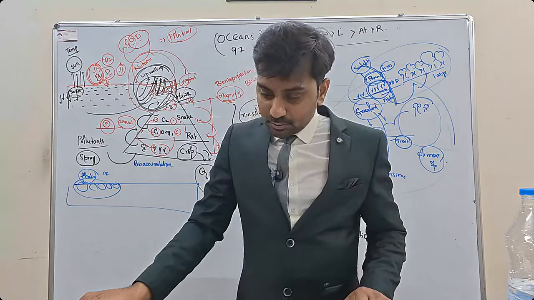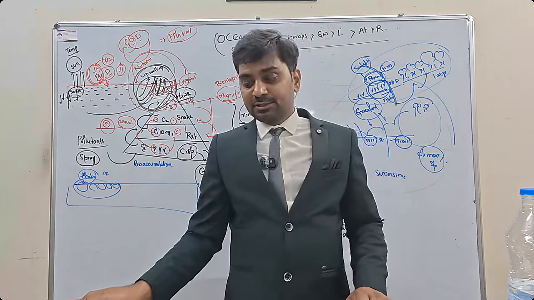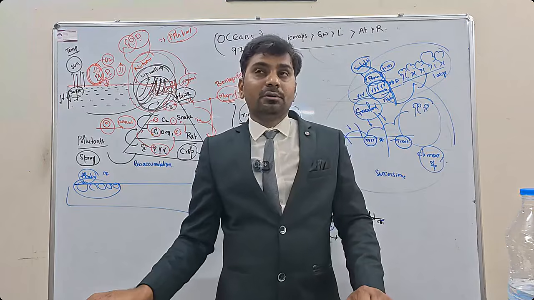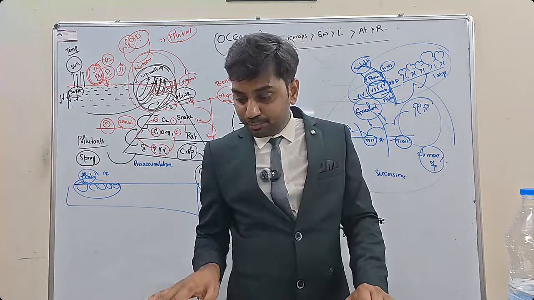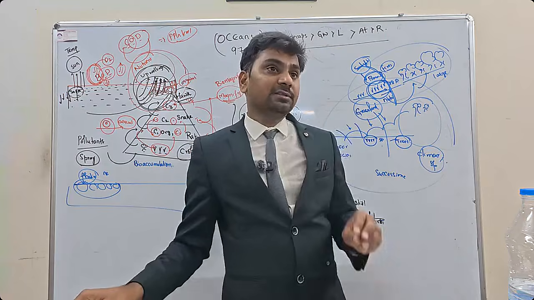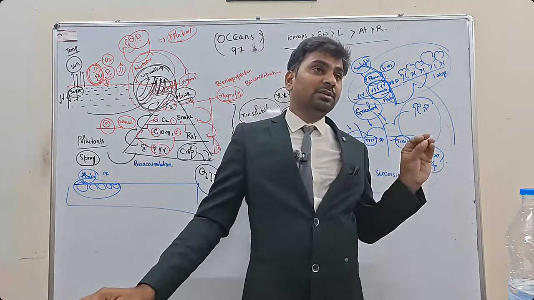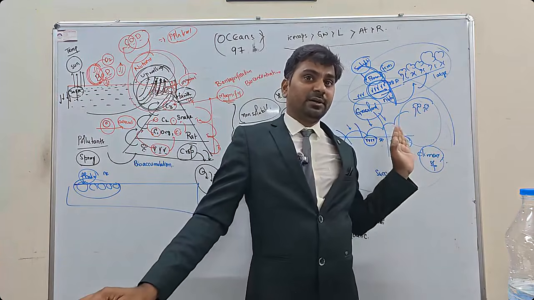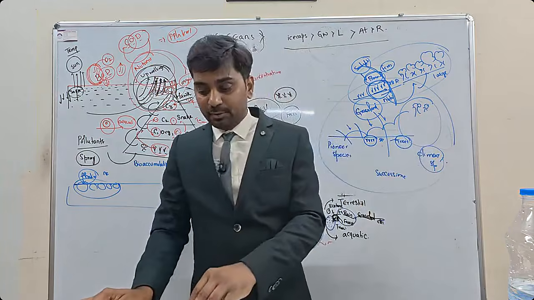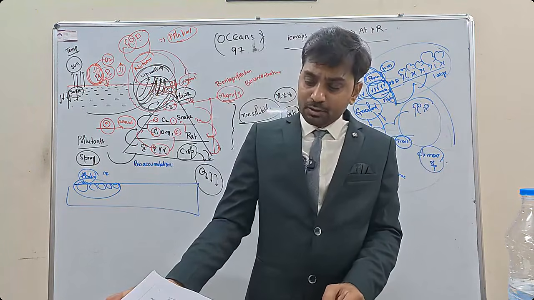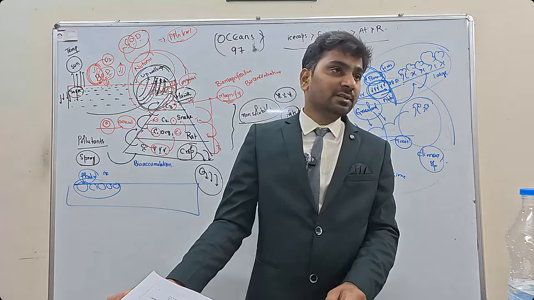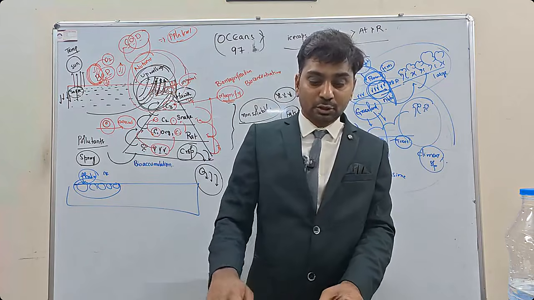Next, ecological successions. There will be 2 types of successions, primary succession and secondary succession. And then cycles of ecosystem. One is gaseous cycle, the other sedimentary cycle. These 2 things you have to remember. After that, you have nitrogen fixing plants. Gaseous cycle lo nitrogen fixing plants గురించి చదువుకోవాలి.